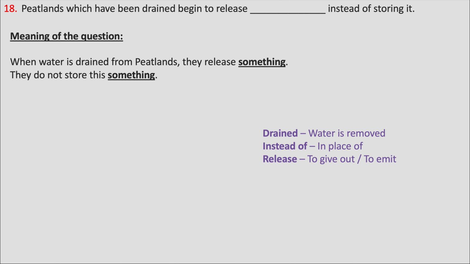Let's start with the 18th question now. Peatlands which have been drained begin to release something instead of storing it. What the question means is, when water is drained or removed from peatlands, they release something and they do not store this something. We have to find what the something is which is released but not stored.